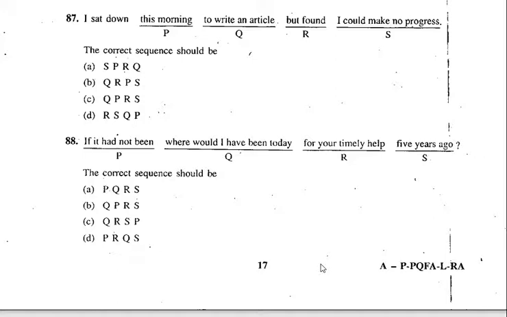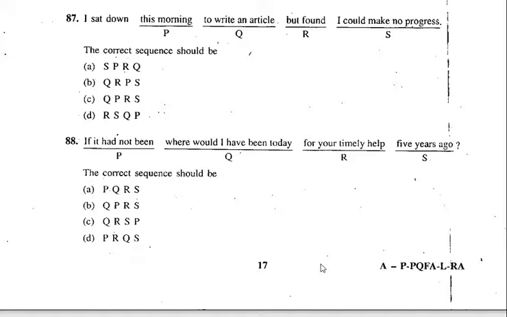But found, I sat down but found I could make no progress. I sat down to write an article. That's correct. I sat down to write an article this morning. So C is the right answer, QPRS. I sat down to write an article this morning but found I could make no progress. C. Let's go to 88th.